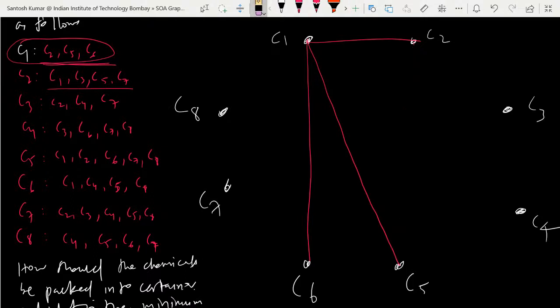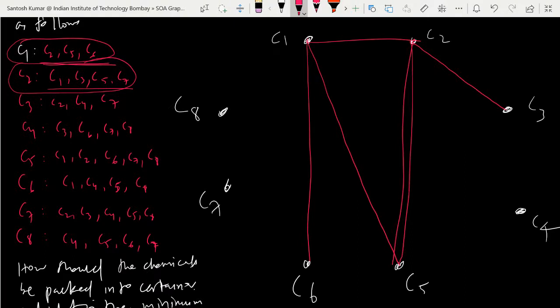Let me do it one by one, no problem. For C2, you have to join with C1, C3, then C2 with C5, and C2 with C7.